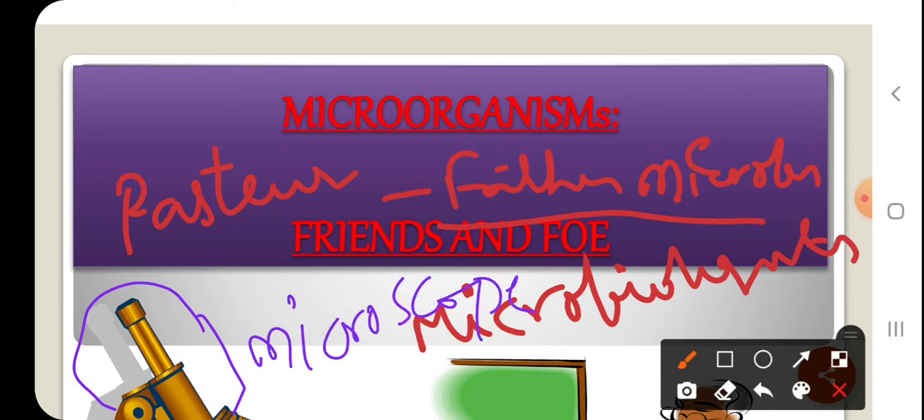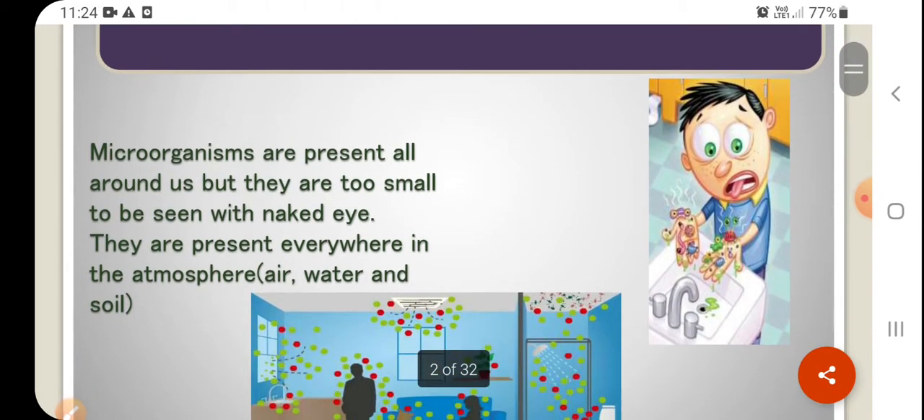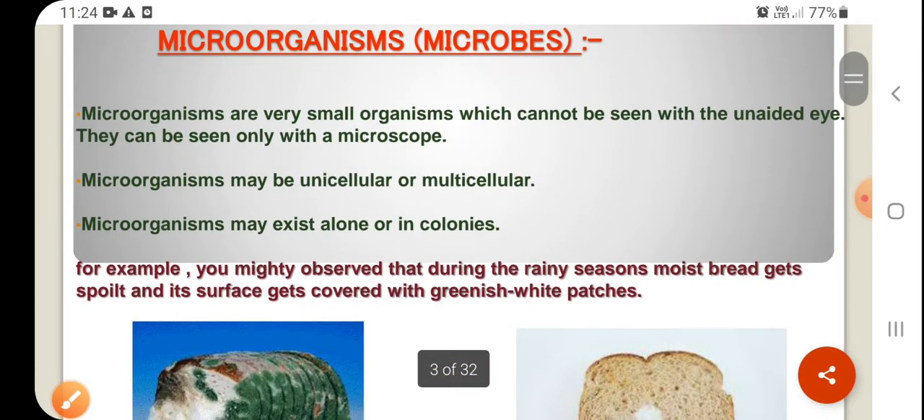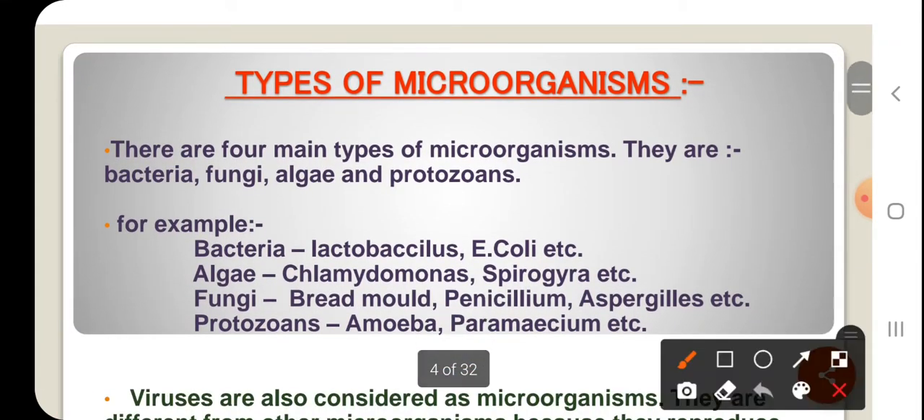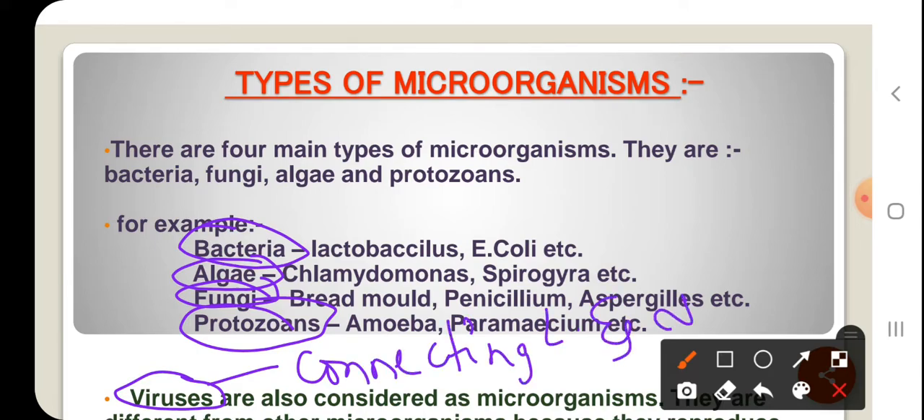Yes, so there are so many different types of microorganisms, and they are present everywhere in the world. They are present in the air, water and soil. And in our last class, we came to know that there are several different types of microorganisms. One is bacteria, then algae, fungi, protozoa, and viruses, which we understood as one of the most important connecting links between living and non-living organisms.